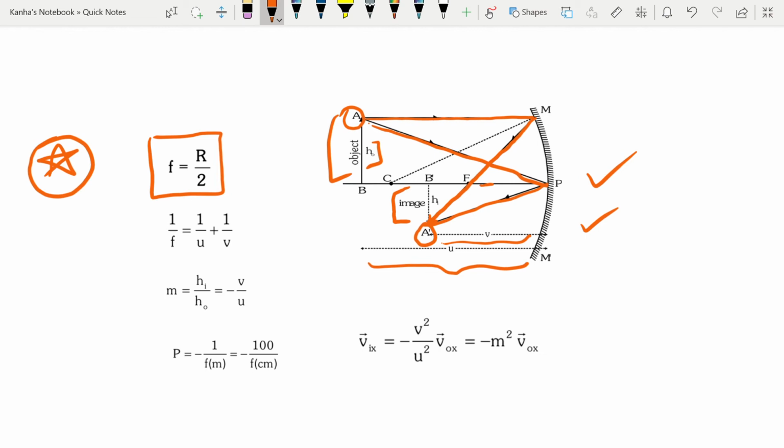The next thing that you should focus on is a relation between focal length, the object distance, and the image distance. It is given by 1 by f is equal to 1 by u plus 1 by v. Okay, I want you to mark each of these equations. This as 1, this as 2, because in most of the problems you'll be utilizing these things.